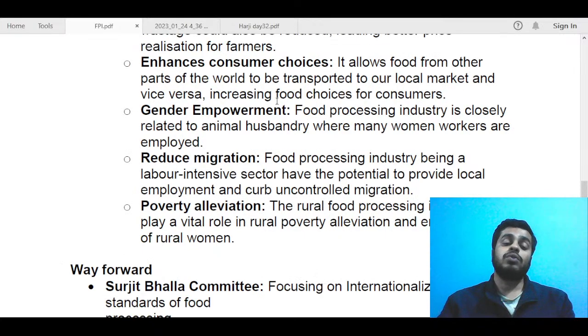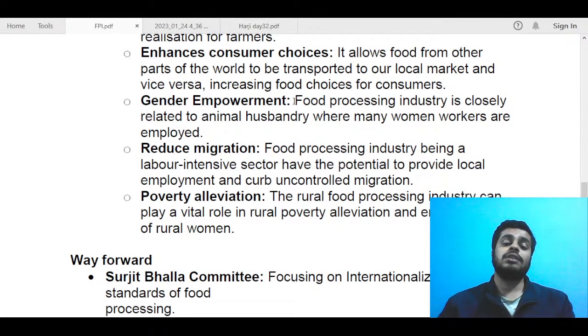Next, you can again talk about gender empowerment. The food processing industry is closely related to animal husbandry, where many women workers are employed. You can talk about employment of women workers, because this will give an opportunity for women to get employed.